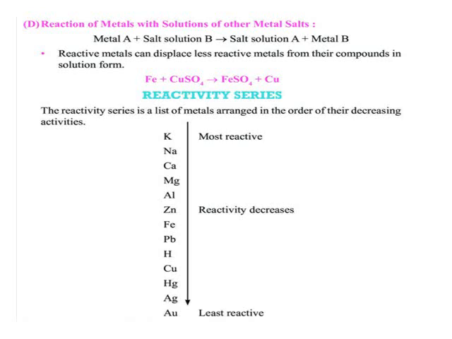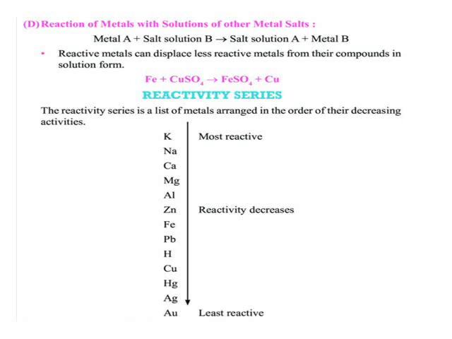So we have seen there about displacement reaction. What is a displacement reaction? A more reactive metal displaces a less reactive metal, and that is called a displacement reaction.